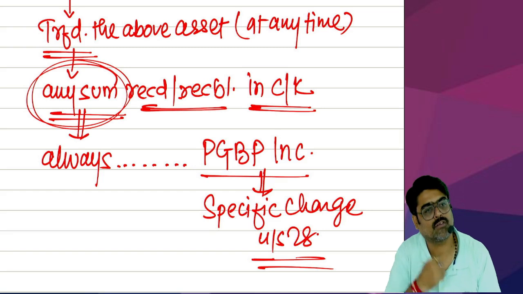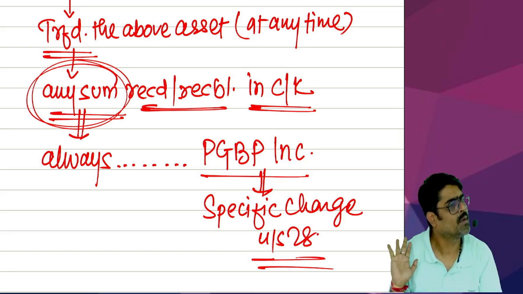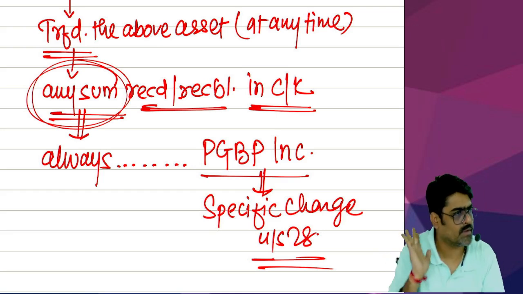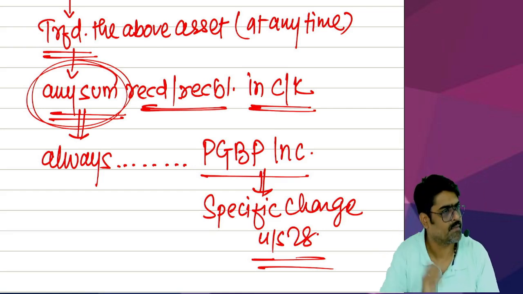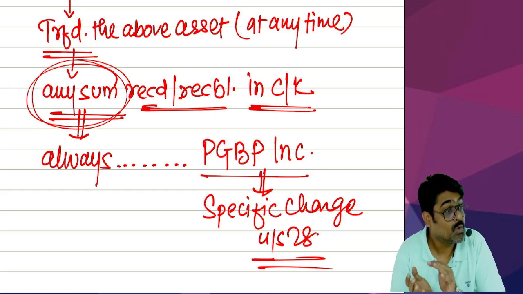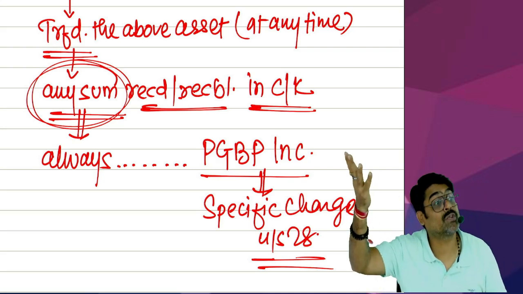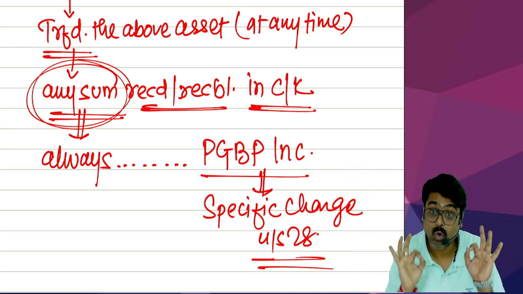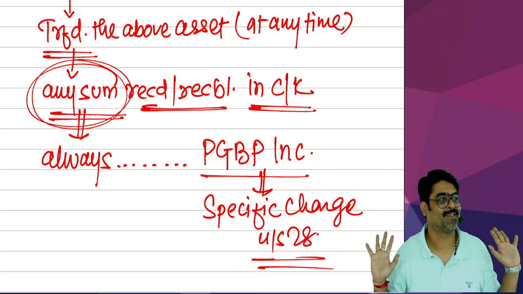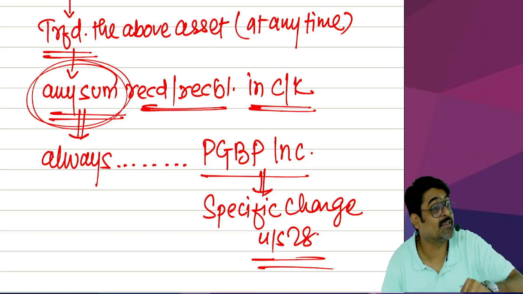Now what if you sell the asset for 48 lakhs? 48 lakhs will be treated as your PGBP income in your specified business as per specific charge. What if you sell the asset for 55 lakhs? In scientific research and everything, what we used to do? To the extent of cost, PGBP income, and the excess we used to charge under the head capital gains. Don't do that blunder over here. Entire 55 lakhs, because they are saying any sum.